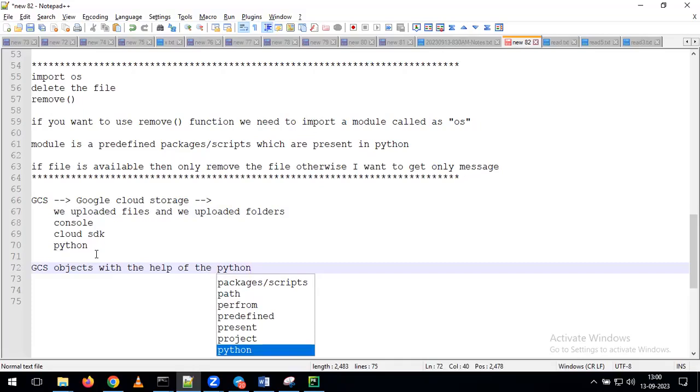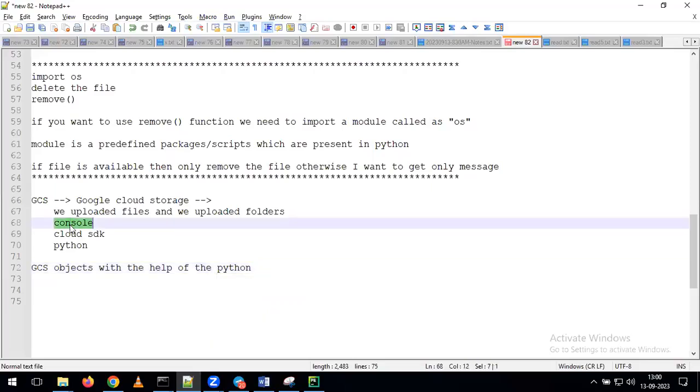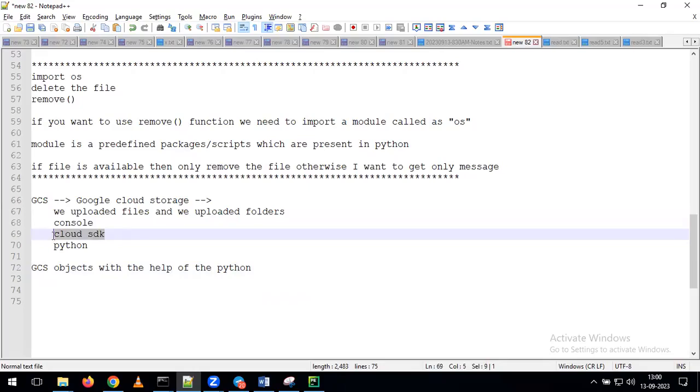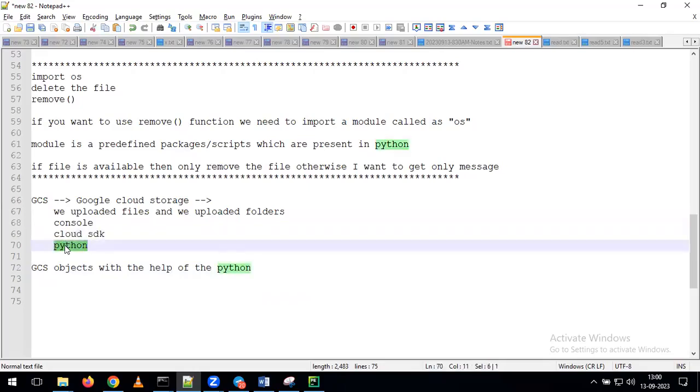What is the intention of discussing all this Python? Because as a data engineer in real time, some of the operations we need to perform by using Python coding. Earlier we discussed GCS, how to upload files and folders, using the console or the Cloud SDK. The same operations can be performed with Python too.